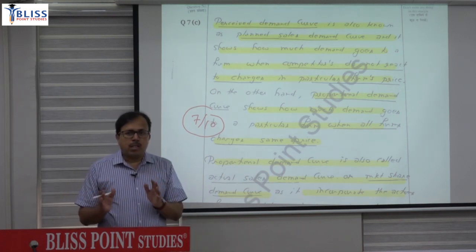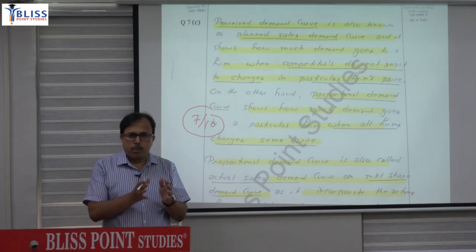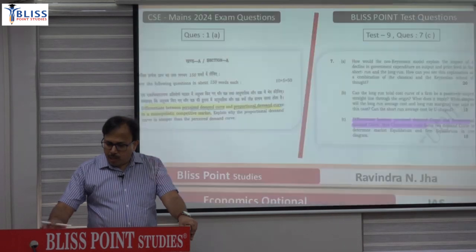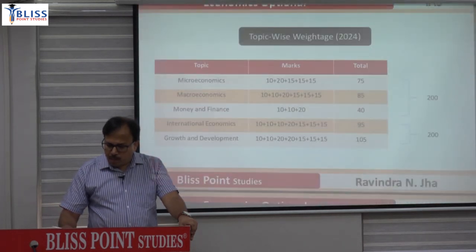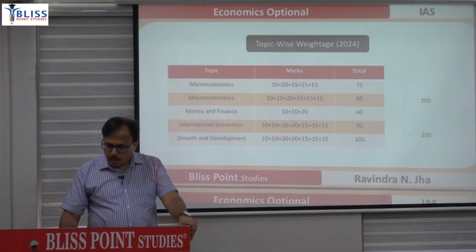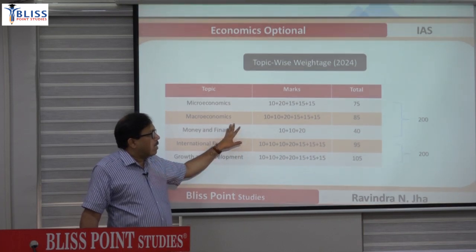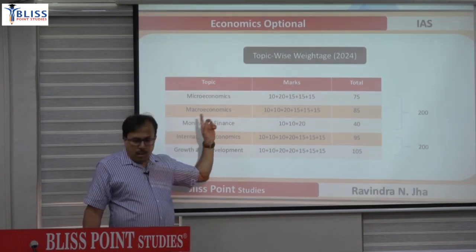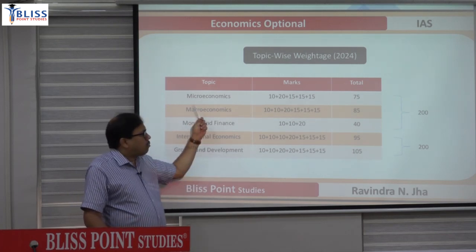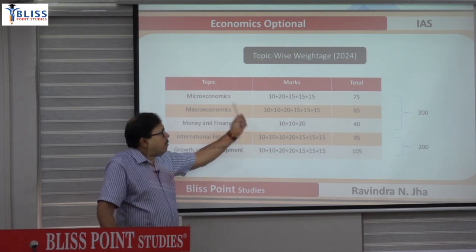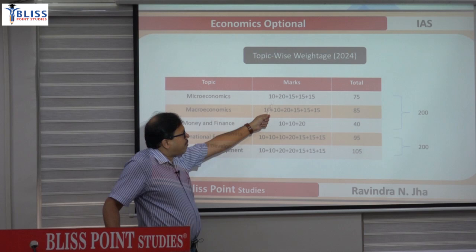So I will just link and show the relation between the question paper, the test series and the model answer. Coming back to the topic-wise part first. In this paper, this is the overall breakup. I have just disaggregated all the information. The weightage of micro, meaning market structure, welfare, distribution, and the Marshallian and Walrasian approach, all clubbed, was 75.